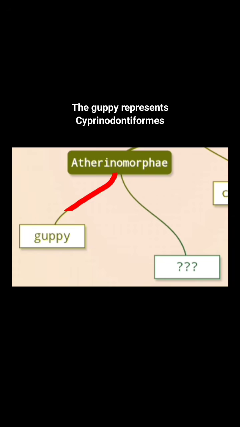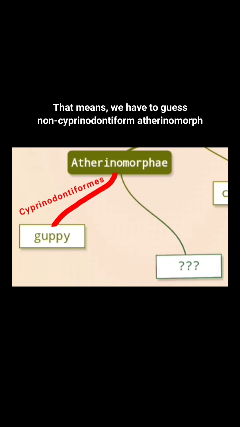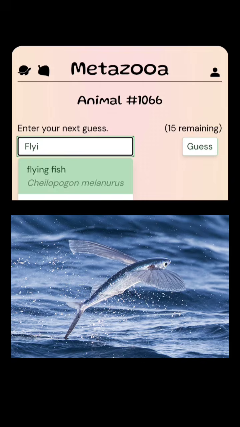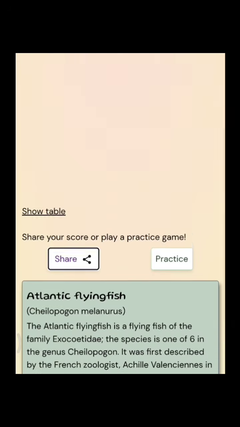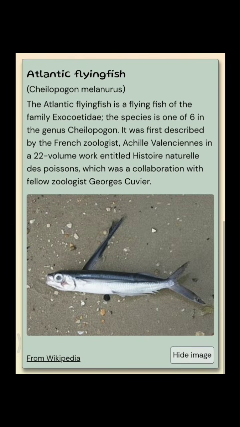The guppy represents Cyprinodontiformes. That means we have to guess a non-Cyprinodontiform Atherinomorph. Flying fish. And our animal is the Atlantic flying fish.